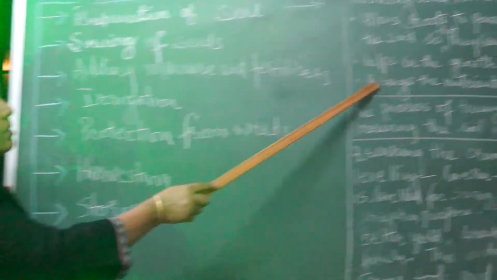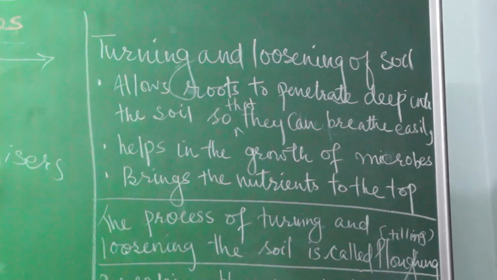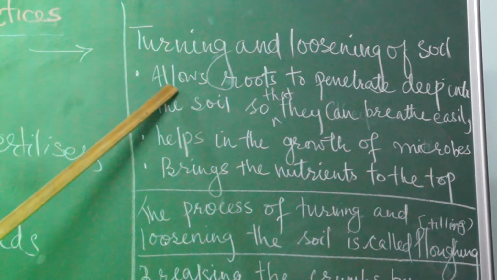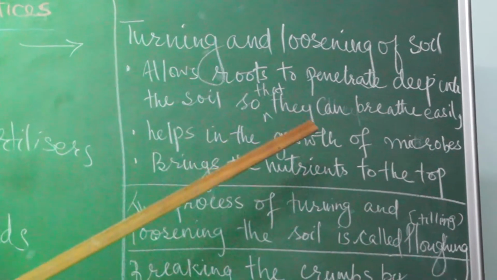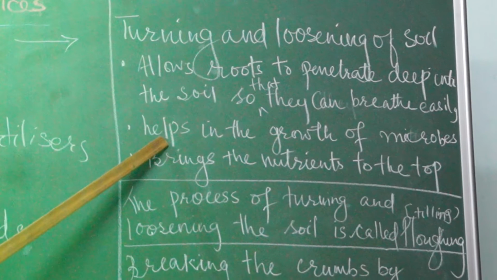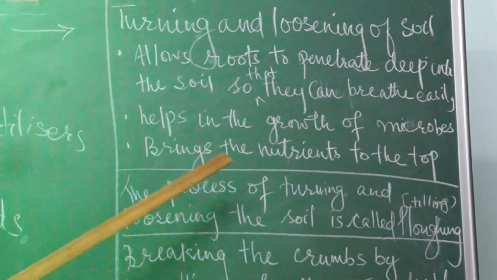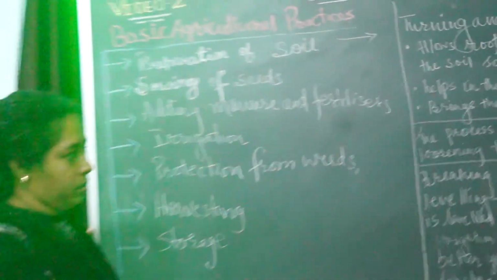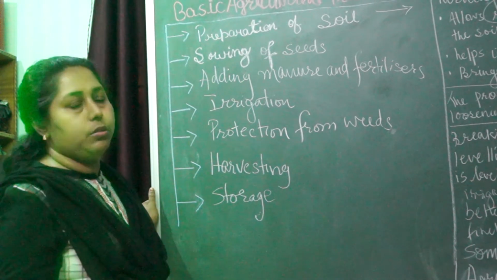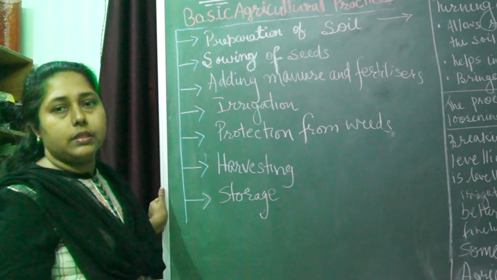Okay, so these are the advantages of turning and loosening of the soil. Once again I will say, turning and loosening of the soil allows the roots to penetrate deep into the soil, it helps in the growth of microorganisms and earthworms, and it brings the nutrients to the top of the soil. Then this process of turning and loosening of the soil is called plowing, or we say tilling.